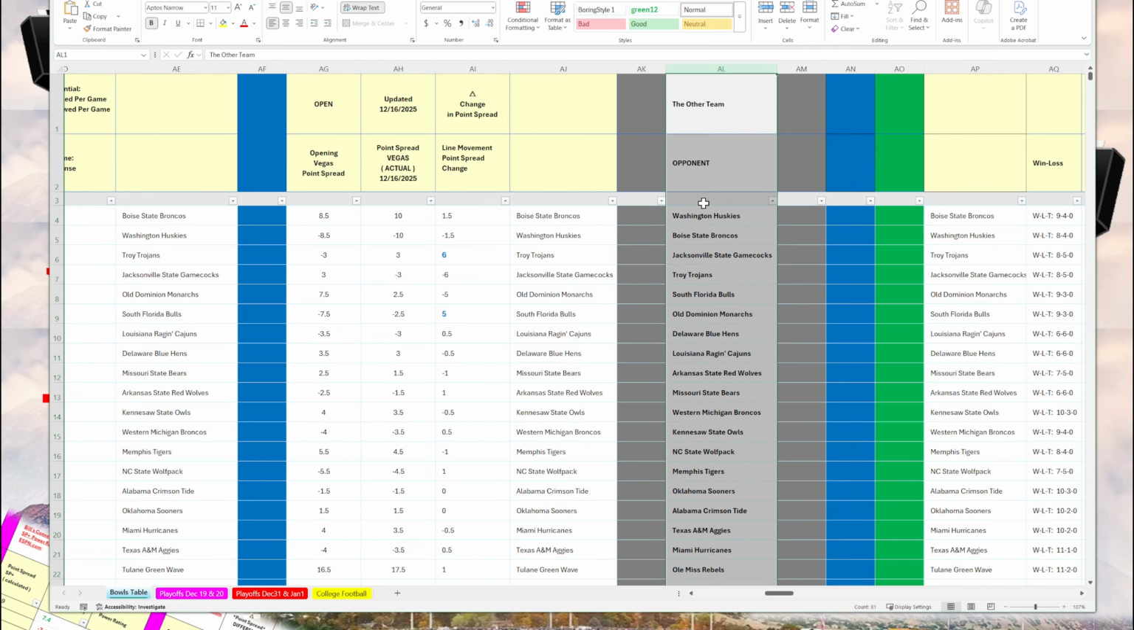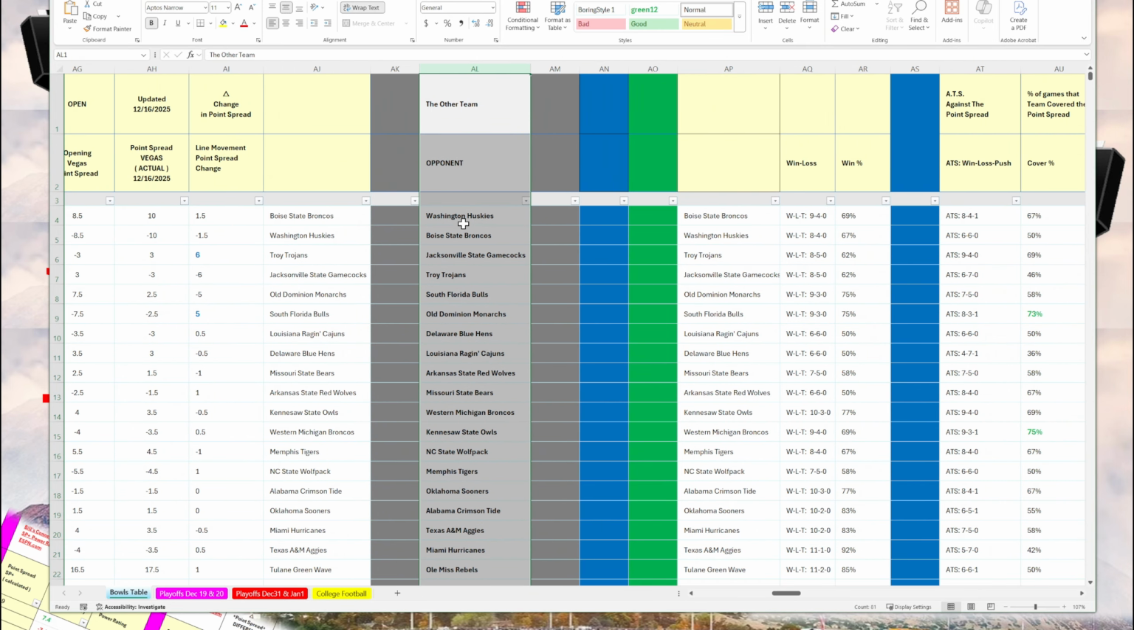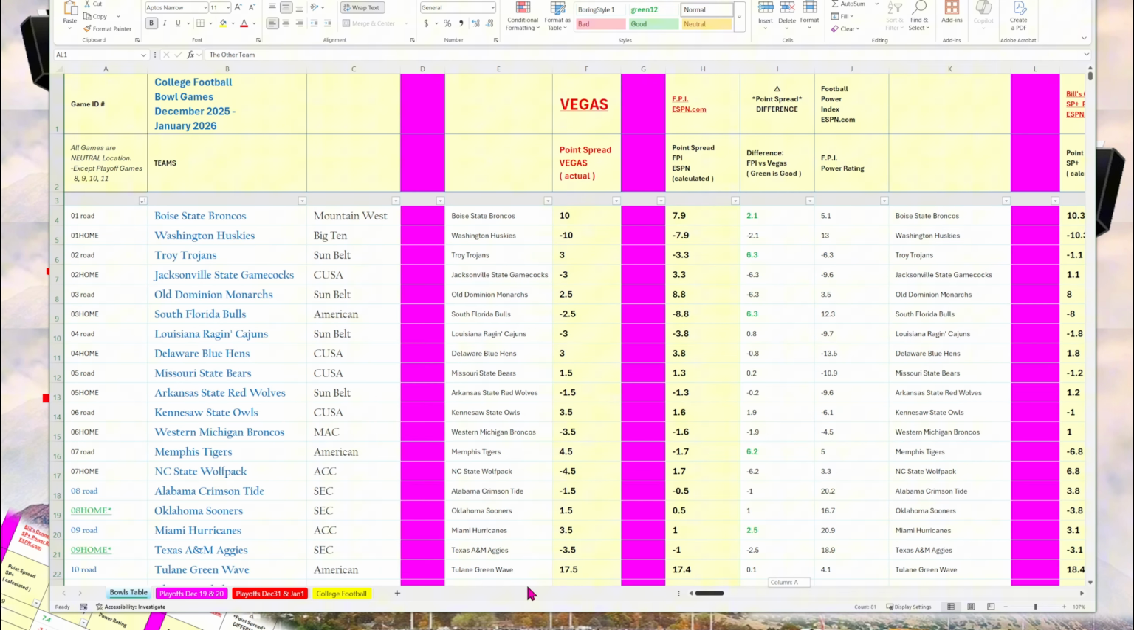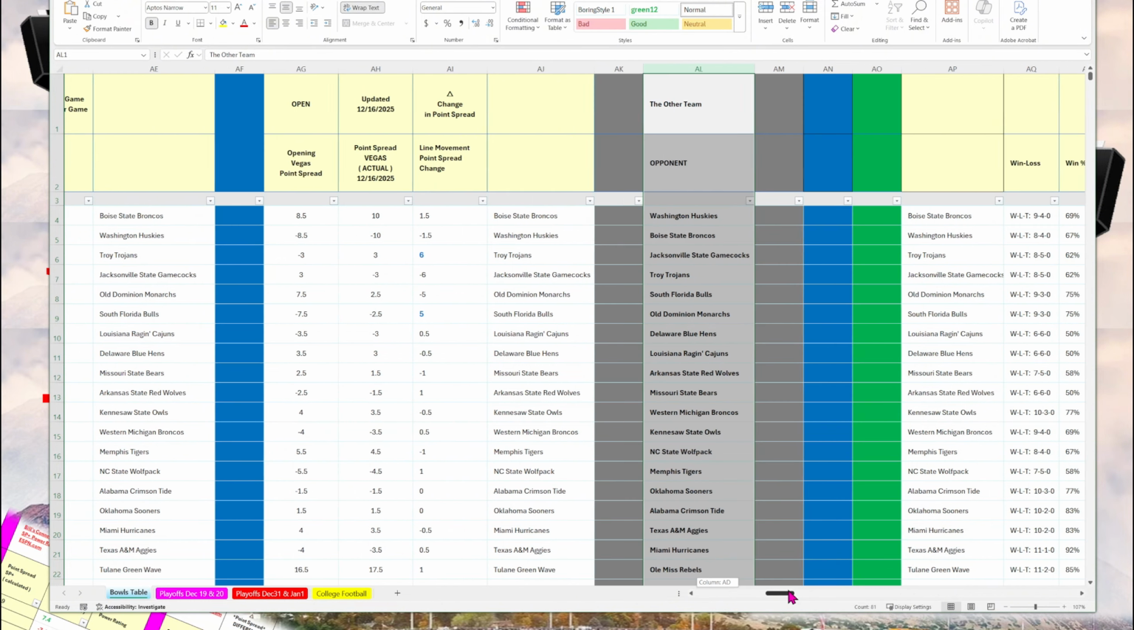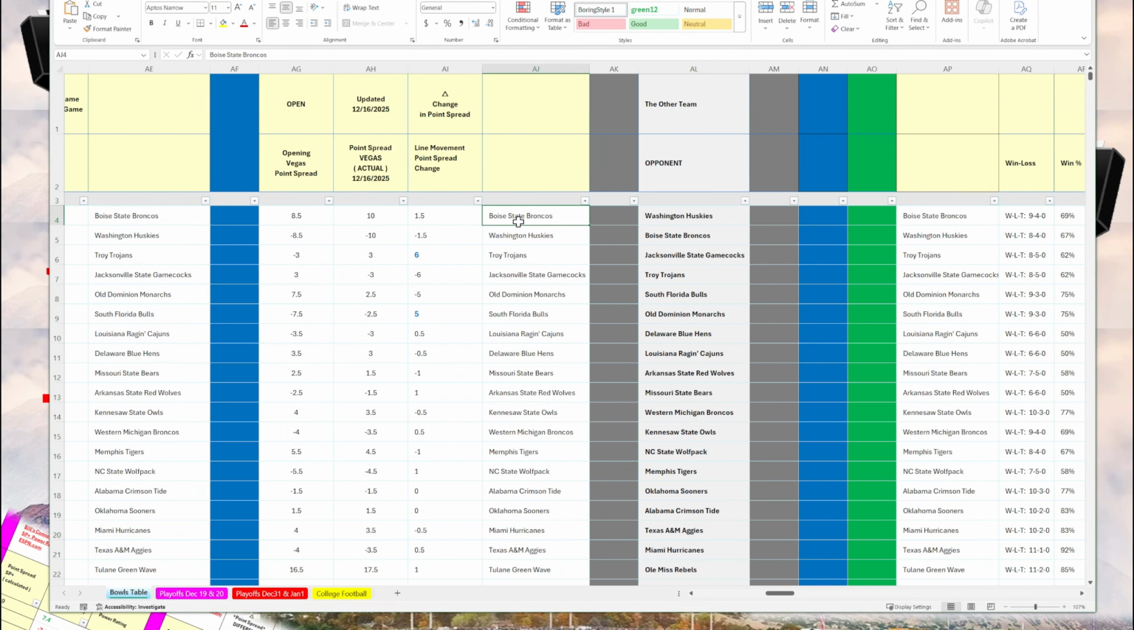So next to those columns here, I put the opposing team, so that when you do these sorting things, you'll be able to see in the row what team they're playing against. So Boise State is playing against Washington. Washington is playing against Boise.